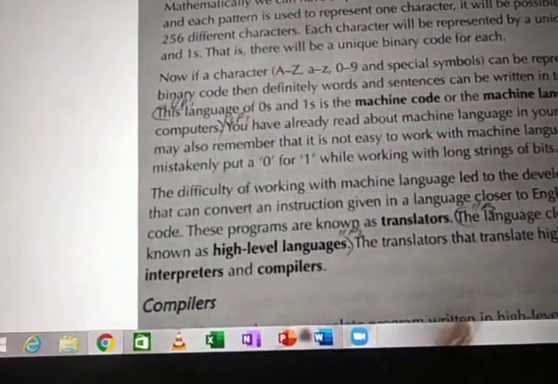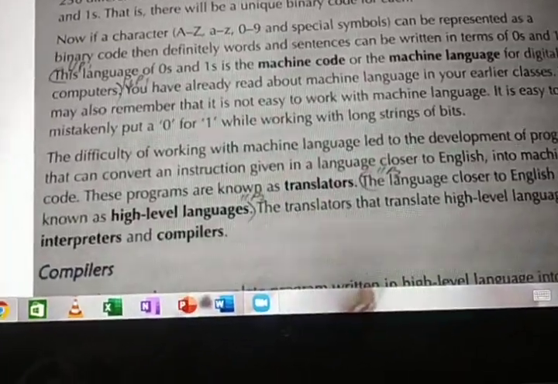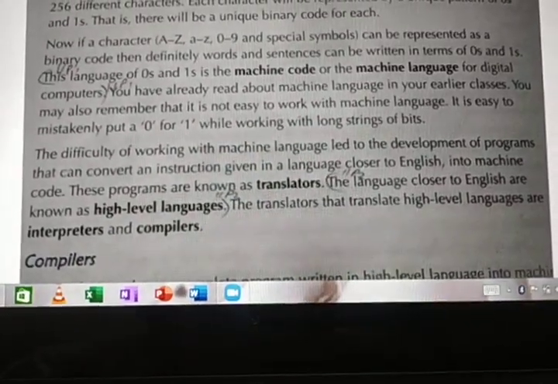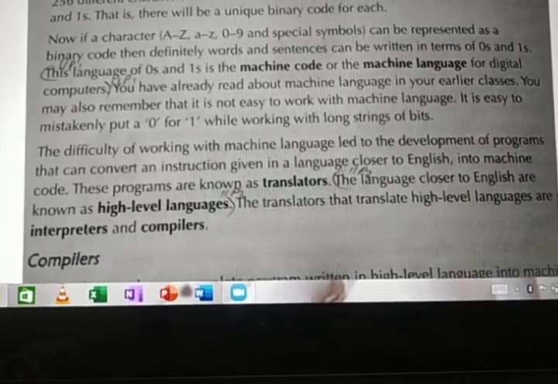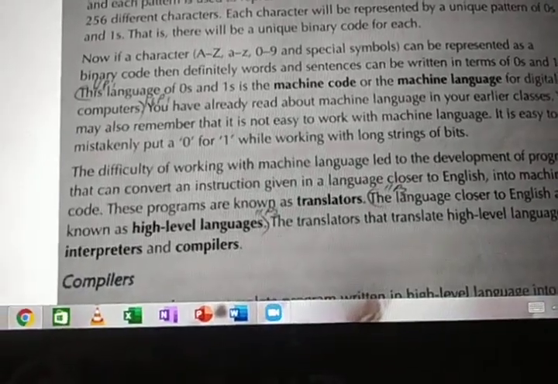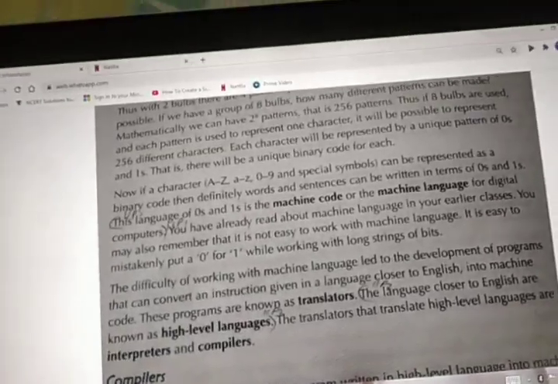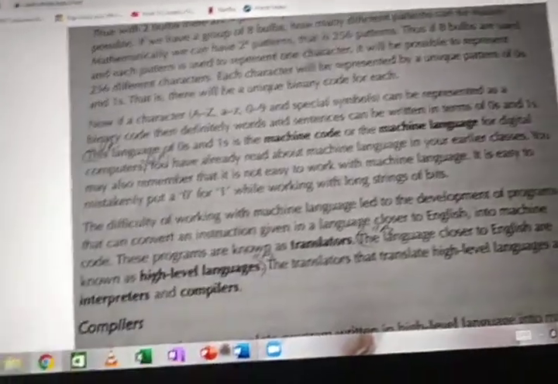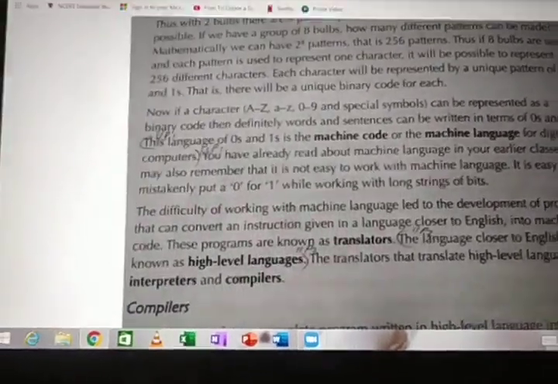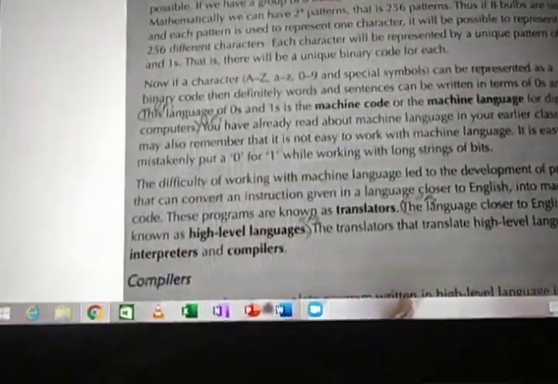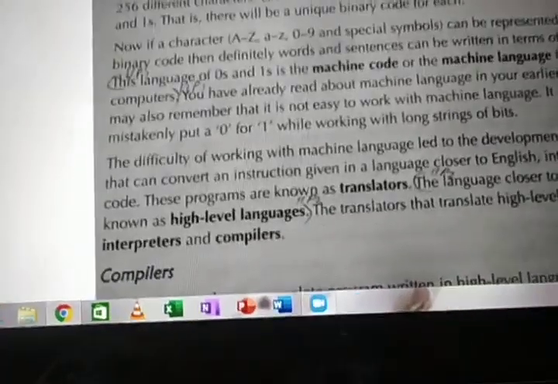So to overcome that, the difficulty of working with machine language led to a new development. Think of the engineers who have to store many, many data with zeros and ones. Is it really easy? No, it is really hard.